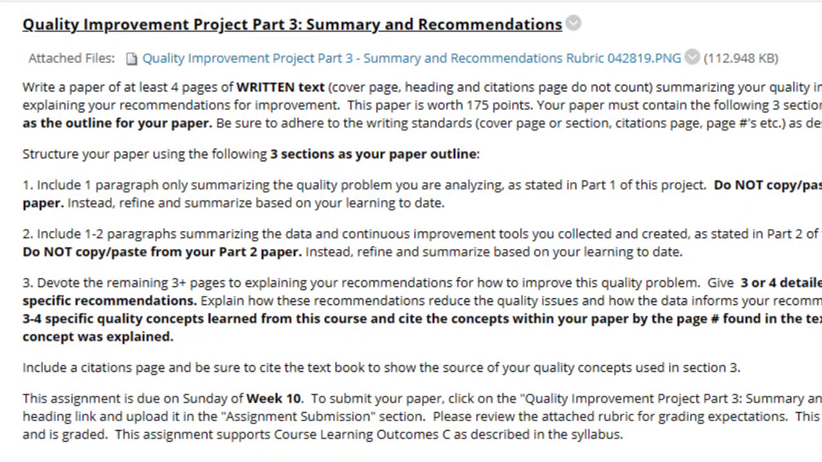Next, we have the Quality Improvement Project Part 3, Summary and Recommendations. You should be familiar with the objectives and outcomes for Part 3 because all 4 parts are posted at the beginning of the semester. Make sure, though, you review the information within the assignment description and the assignment rubric. This assignment is not due until the end of Week 10.